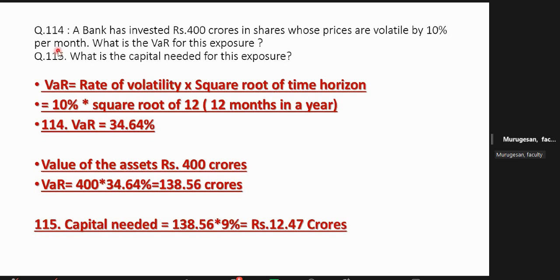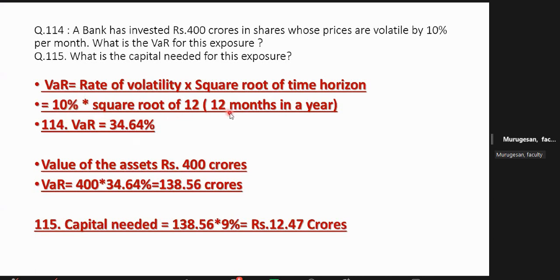Okay. So per month, and VaR for the year, here it is implied that it is 1 year. So 10% into square root of 12. Yes, madam. Taking it is only the volatility for that particular period, whatever it is, 6 months or. Yes, they will give, madam. Don't worry, read the question carefully. So here month, what's the VaR for this exposure? Here it is implied that 1 year. So that is why the same formula: VaR is equal to 10% into square root of 12.